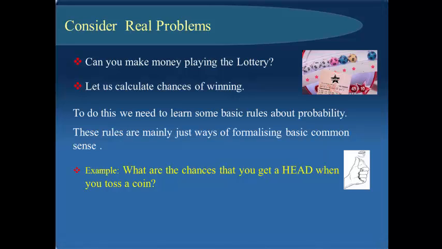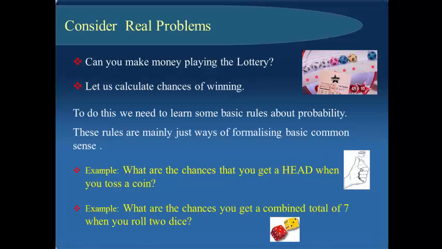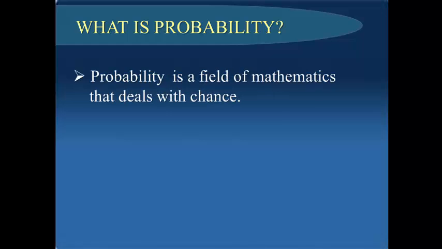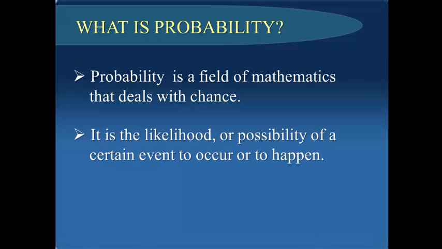Example, what are the chances that you get a head when you toss a coin? What are the chances that you get a combined total of 7 when you roll 2 dice? What is then probability? It is a field of mathematics that deals with chance. It is the likelihood or possibility of a certain event to occur or to happen.